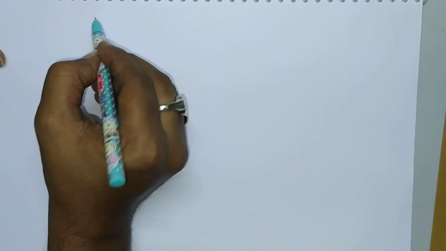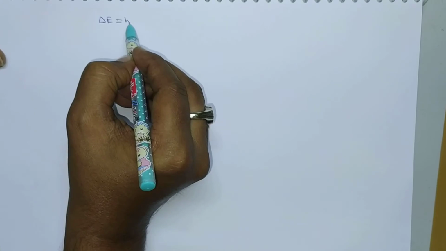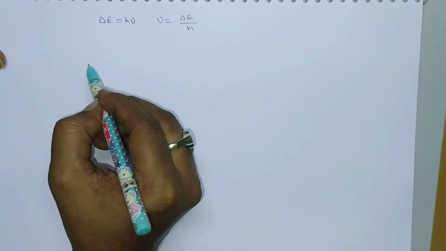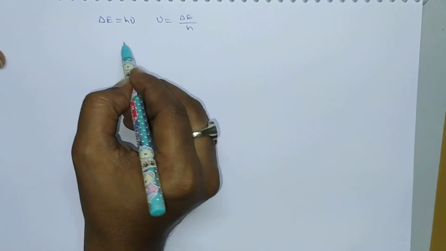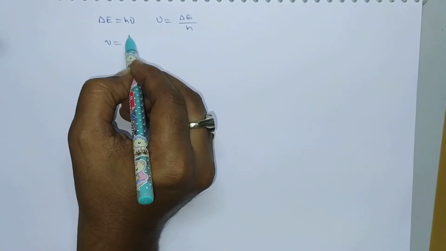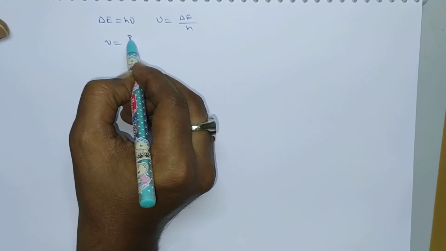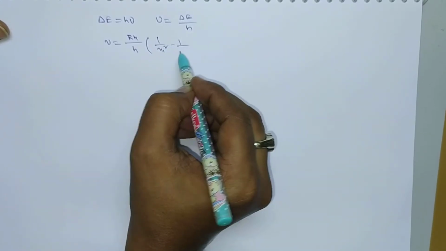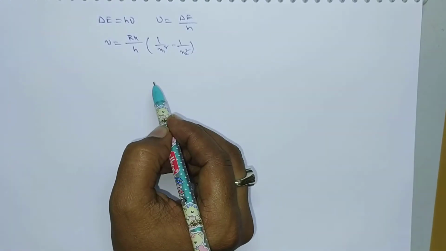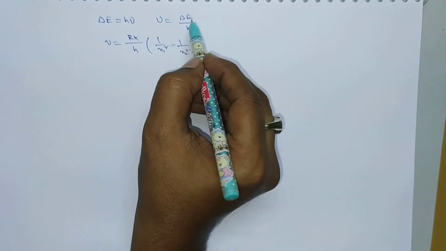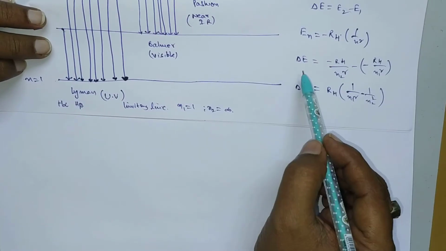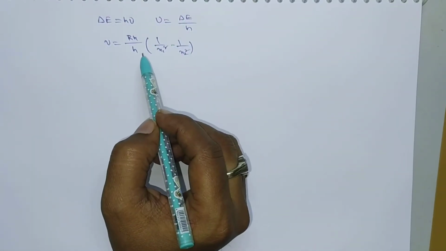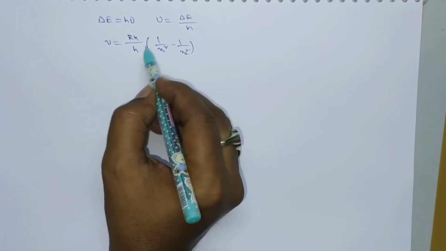We know very well the energy expression: delta E is equal to h nu, or nu is equal to delta E by h. So here nu is equal to RH by h into 1 by n1 square minus 1 by n2 square. Here we have derived an expression for delta E, which is RH into 1 by n1 square minus 1 by n2 square. By substituting the value of delta E here, we get RH by h into this much.